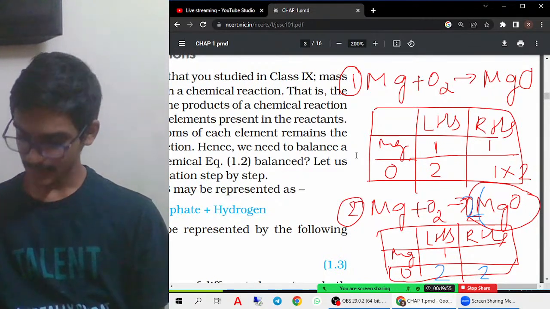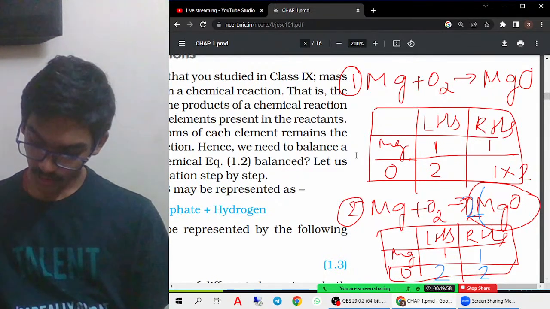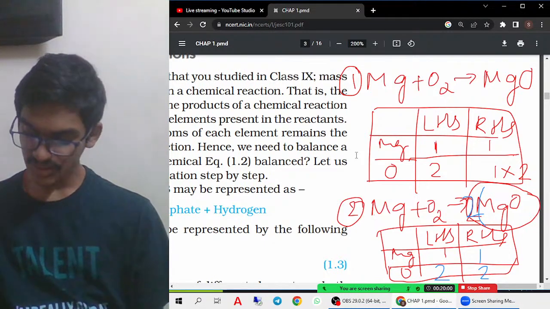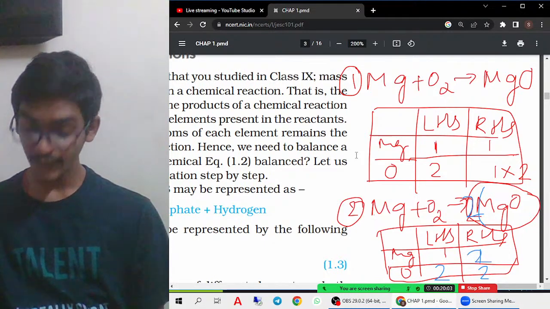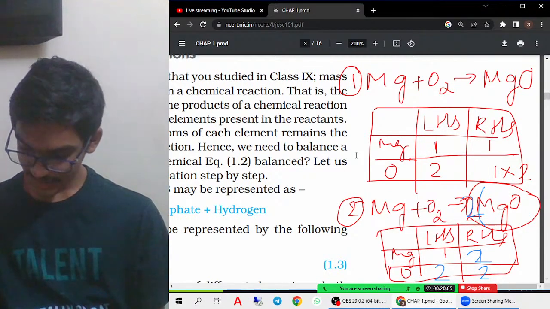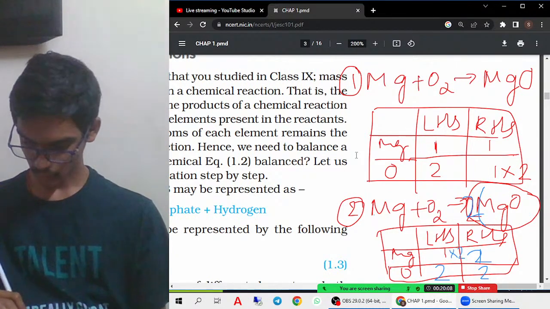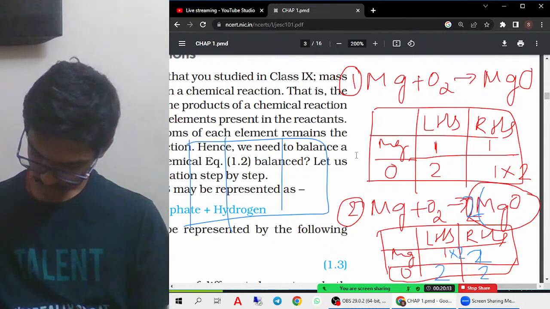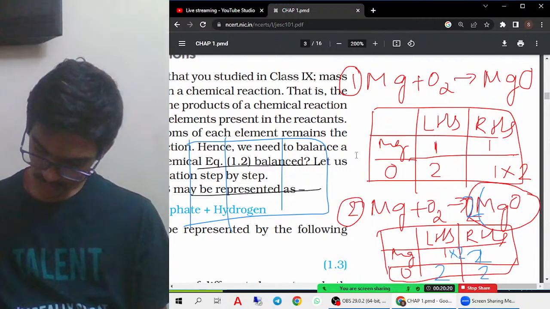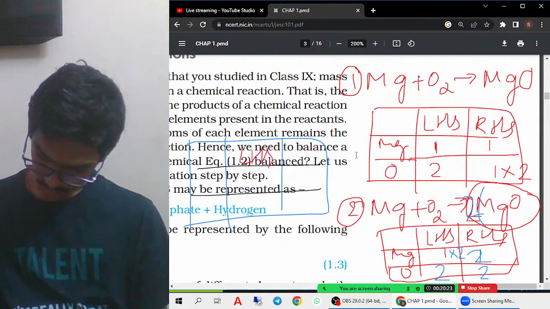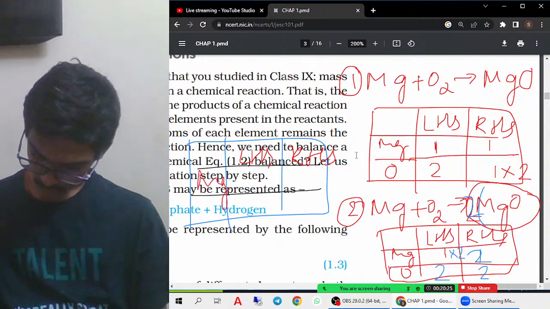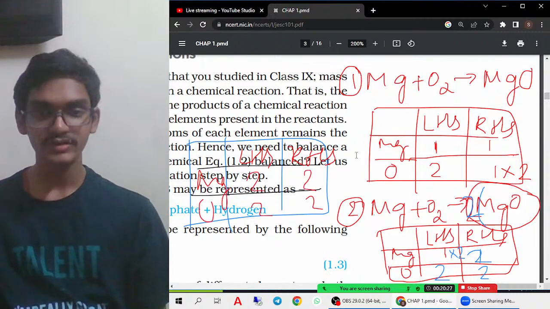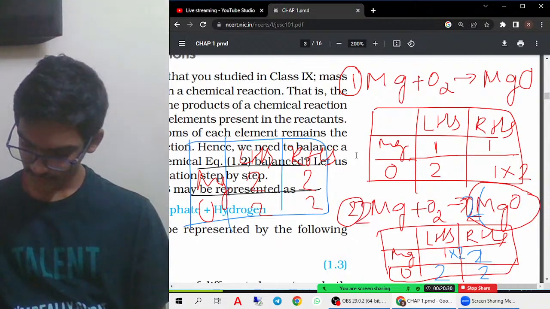But the Mg case is not the same, because here 1 Mg is there, and here 2 Mgs are there. Therefore, what needs to be balanced here? LHS needs to be balanced. So near LHS we'll keep 2. Now the final box which has to be formed: LHS, RHS, Mg, O. So 2, 2, 2, 2. If you see, all are getting 2, right?